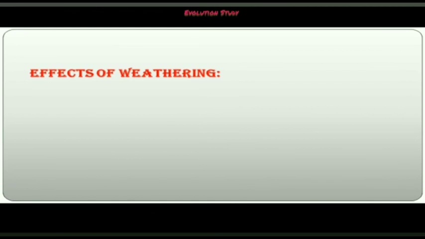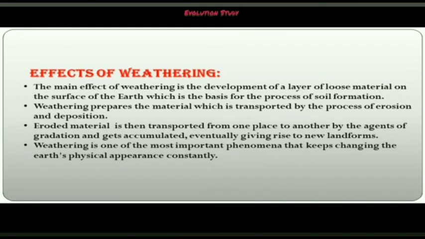Now let's talk about the effects of weathering. The main effect of weathering is the development of a layer of loose material on the surface of the earth, which is the basis for the process of soil formation. Weathering prepares the material which is transported by the process of erosion and deposition. Eroded material is then transported from one place to another by the agents of gradation and gets accumulated, eventually giving rise to new landforms. Weathering is one of the most important phenomena that keeps changing the Earth's physical appearance constantly.